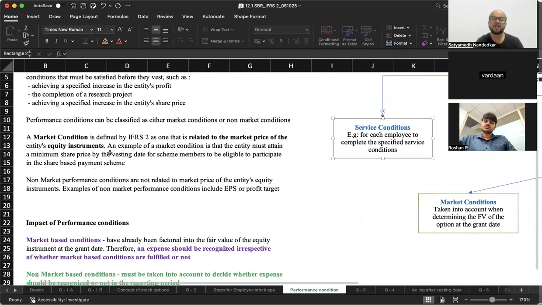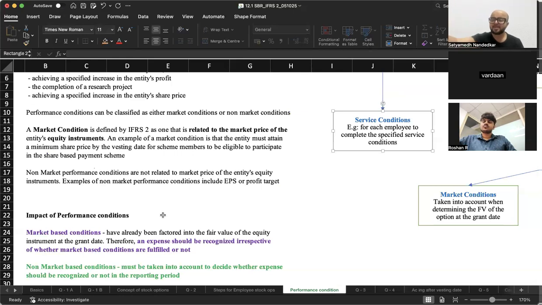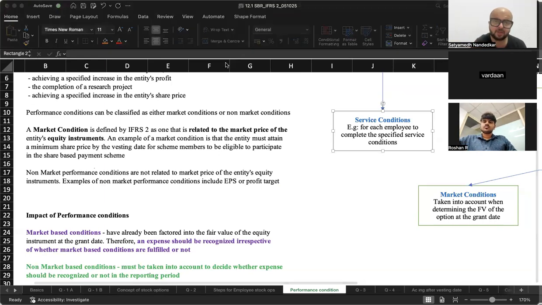Market based means share price is what is determined by the market. So if the target condition is that a certain share price should be achieved, then that is a market based condition. If the condition is something like, say for example, if the company hits total profit of so and so, then you will become entitled to exercise the share option. Now that is a non-market condition; that is still a performance based condition, but I wouldn't call it a market based condition.